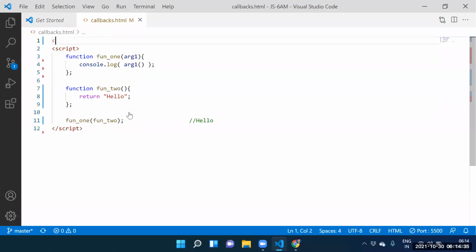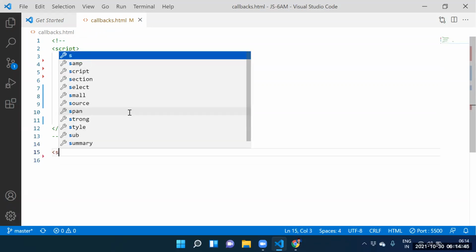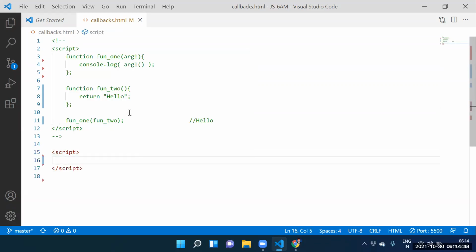Guys, can you go for another example? Yes, sir. Let me go for another example. Can I take the script tag here? Yes, sir. Let me take the script tag. Fine. How to create function 1? Let me create function 1.